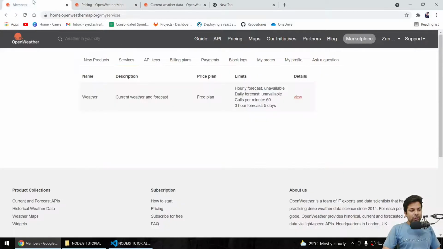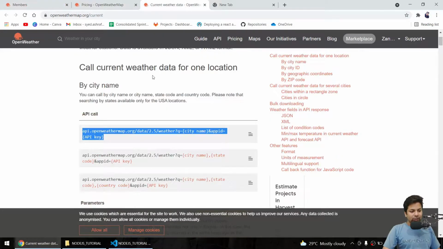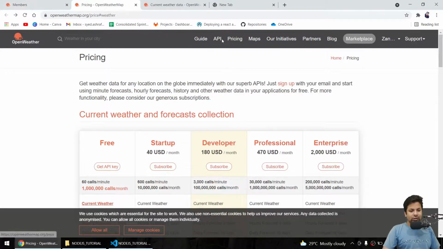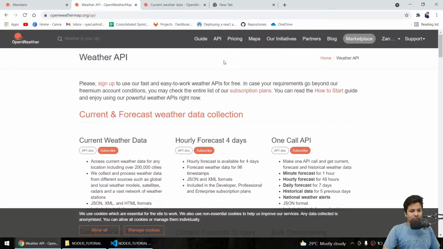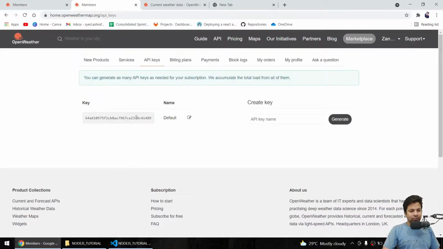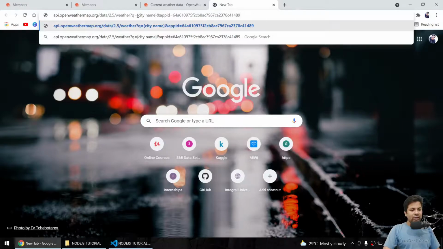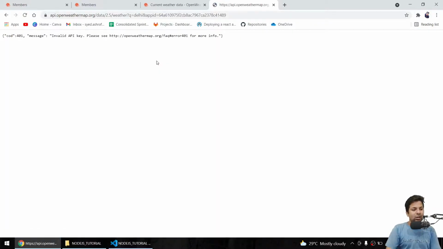So my API was where? Okay, I just lost it because I copied something else. Now I'll say API again. My API keys, I'll just copy it. Now I'll come here, remove these curly braces and API key, paste it, and the city name also, I'll remove these curly braces and give Delhi. Enter. Code 401, message invalid API key. Okay, they are saying you have an invalid API key.